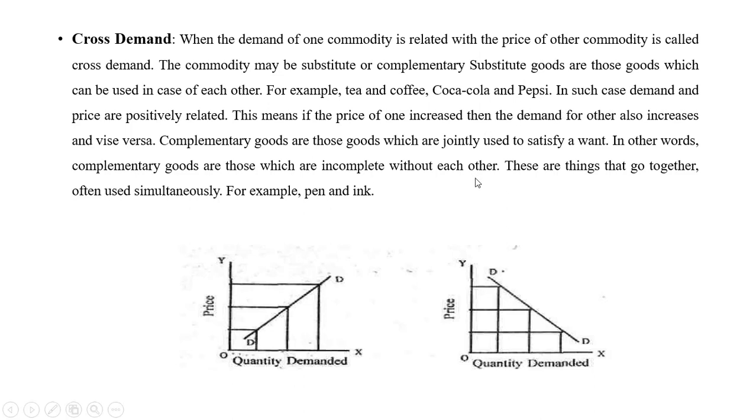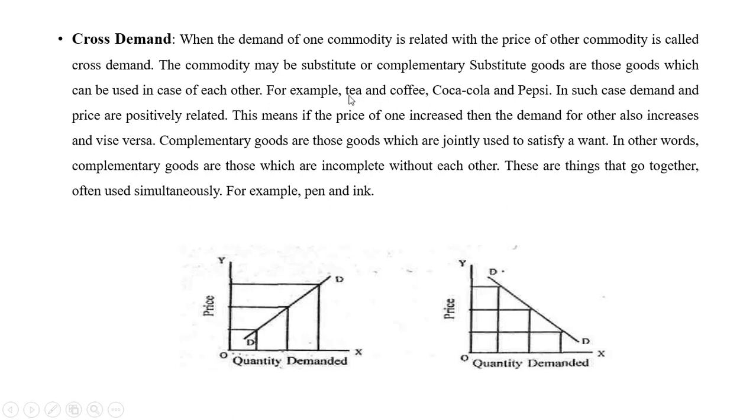If tea price is going up, demand for coffee will go up. If tea price is going down, demand for coffee will go down, right? So this is the relation of substitute goods, tea and coffee. You can change your taste by substituting with tea or coffee. If tea price is increasing, then you demand more of coffee, because at high price you will not buy the tea. Let me just make it clear with this example again.